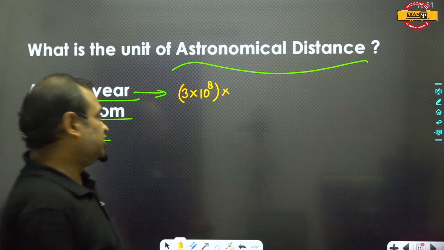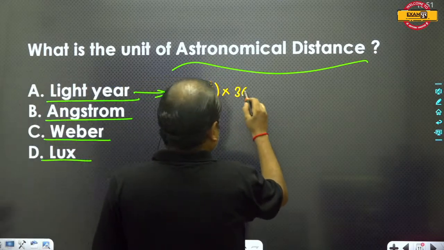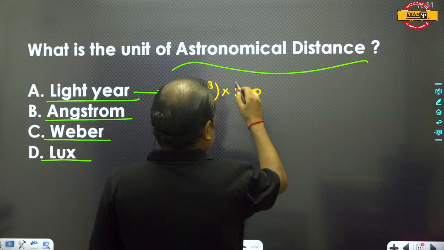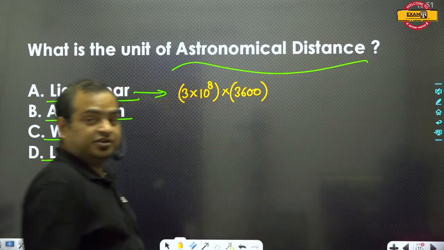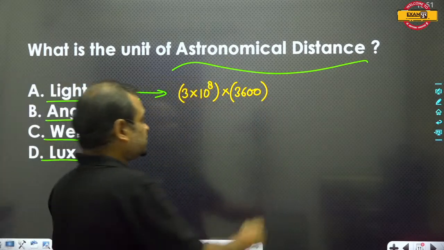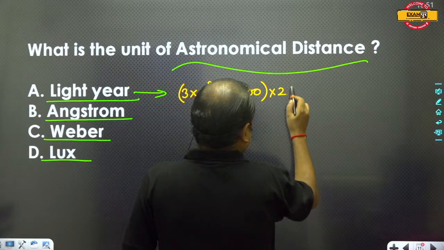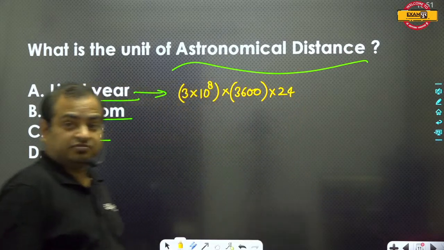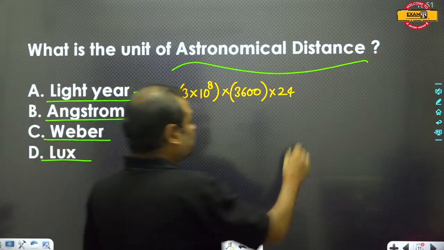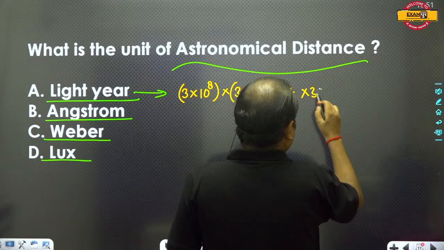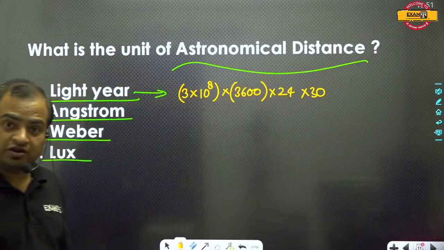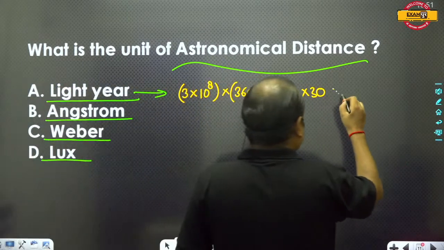In 1 hour there are 3600 seconds, there are 24 hours in a day, 30 days in a month, and 12 months in a year.